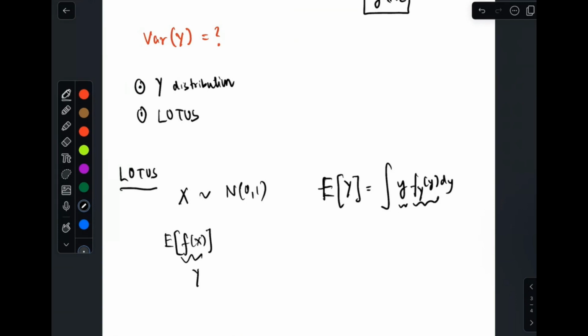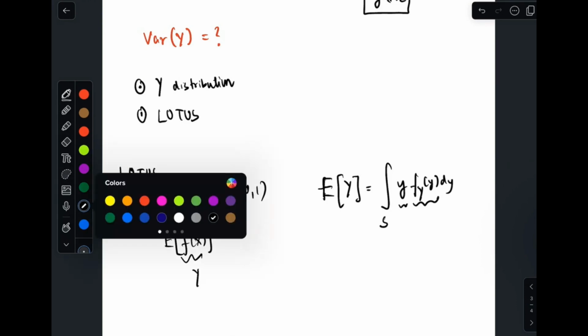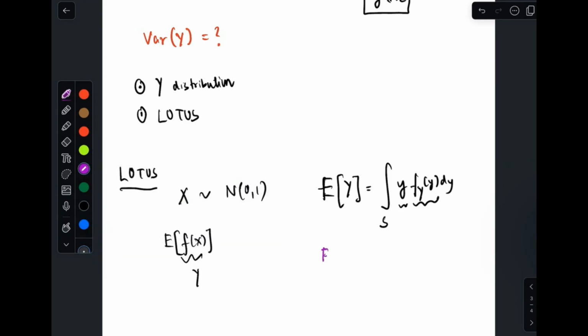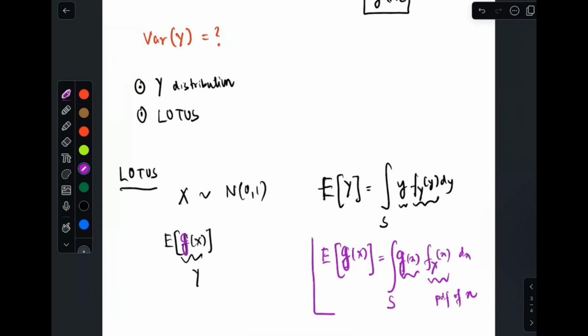Now, if the statistician unconsciously does that, the expectation of g of X is nothing but the integral over the support of g of x times the PDF of x. Instead of Y, since Y is just g of X, just write g of x, and since it's the distribution of X, write the PDF of X. I should have used g of x, let's call it g of x. Then also this is actually true.